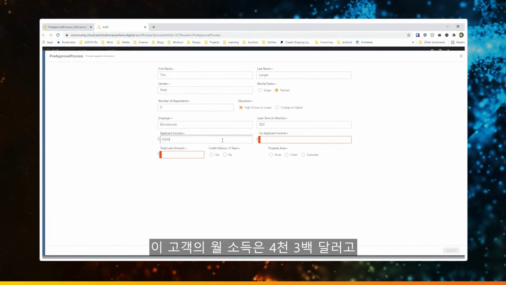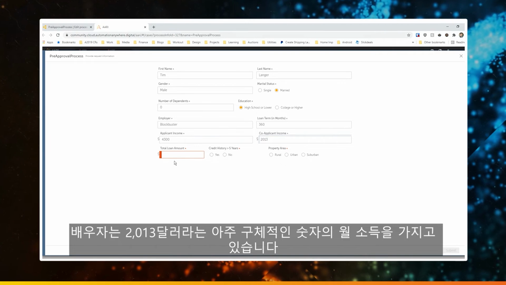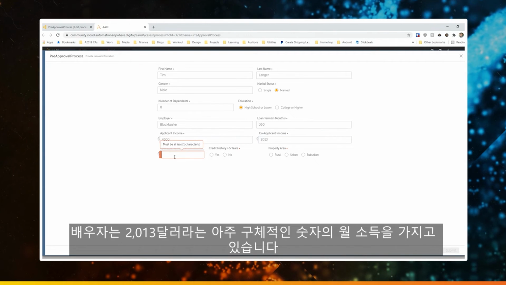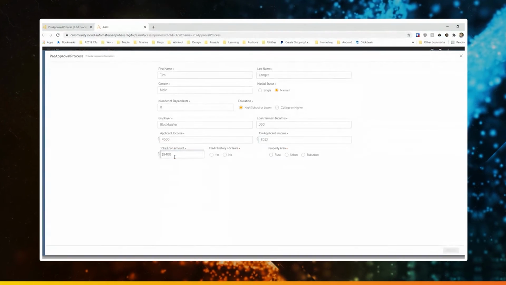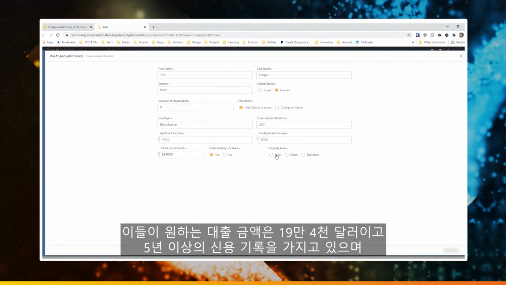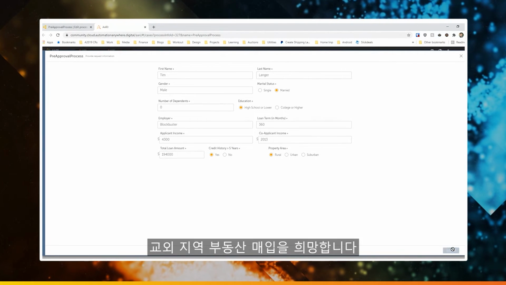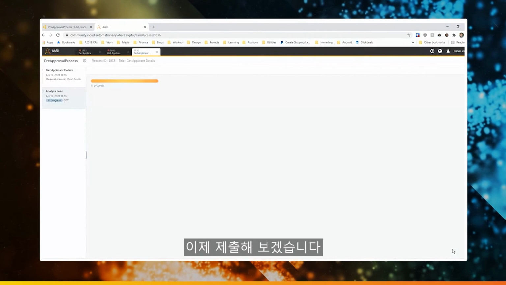We'll say that he has an income of $4,300 a month, and his spouse makes $2,013, very specific number of dollars per month. They want a loan amount of $194,000. They have a credit history greater than 5 years, and they are buying a property in a rural area. Now, I'm going to submit this.